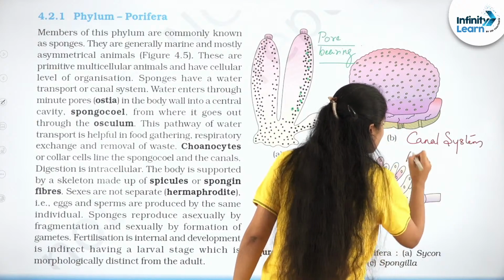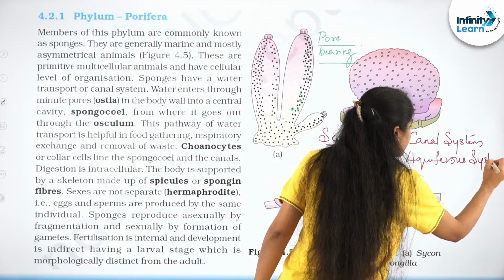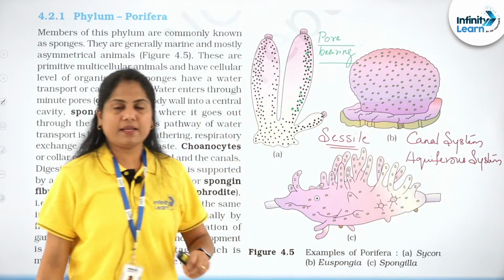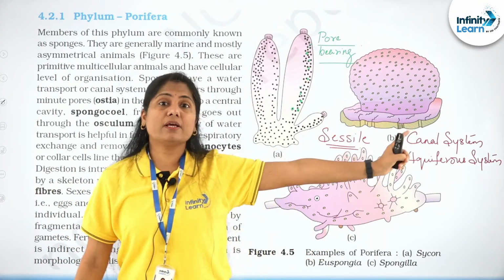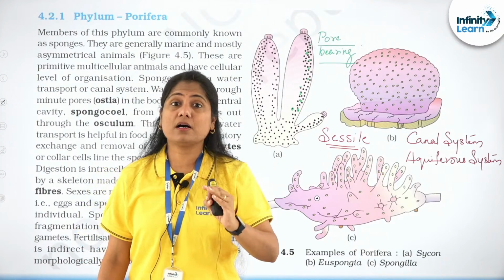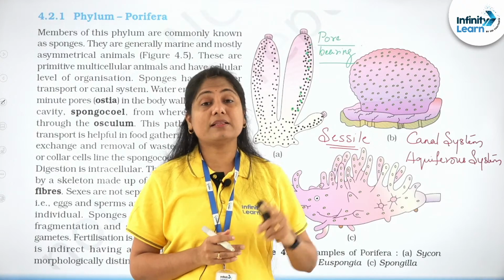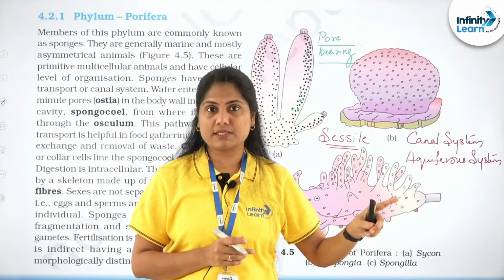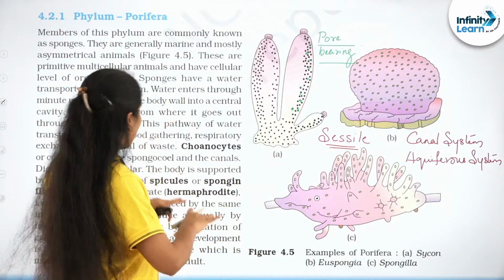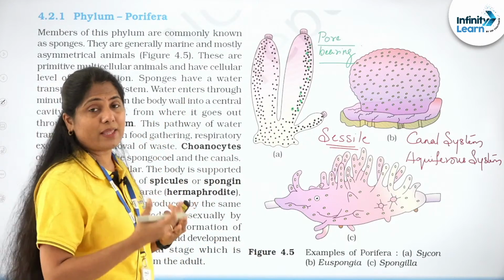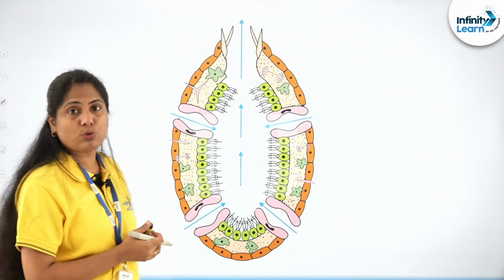also referred to as the aquiferous system, right? In the next diagram, I will try and explain the canal system, which is the most unique characteristic. Also compare it with the Echinodermata at a later point of time, that also has a water vascular system, some kind of water flow within the body, called the water canal system or ambulacral system. Here it is referred to as the canal system or the aquiferous system. So they have n number of cells which help with the division of labor. Let's look at one diagram next, you will be able to understand the sponge.